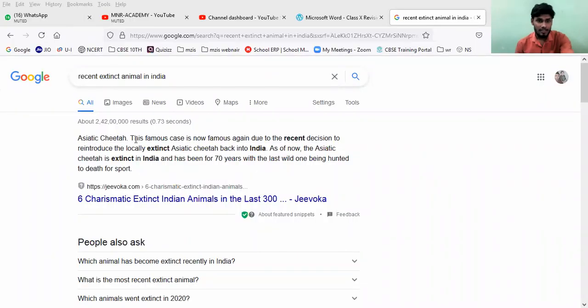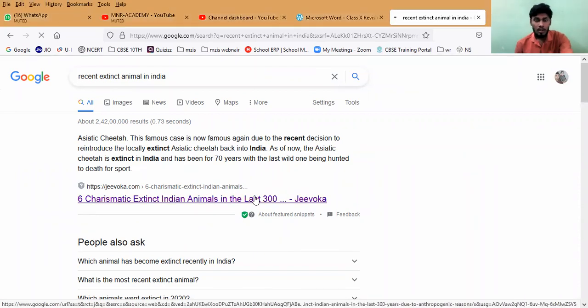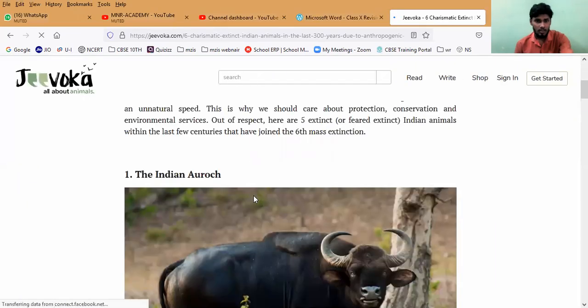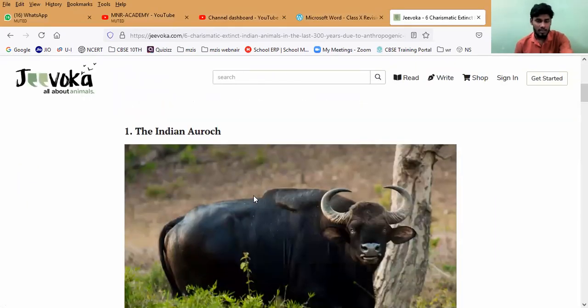They are saying that the Asiatic cheetah, this famous case is now famous again due to the recent decision to reintroduce the locally extinct Asiatic cheetah back into India. So that is what you can see here. Six charismatic extinct Indian animals in the last 300 years. Do you want to see? I will show you. Recently extinct, they will show you.